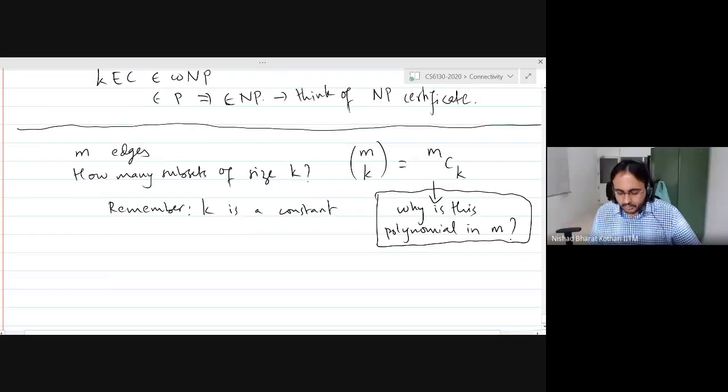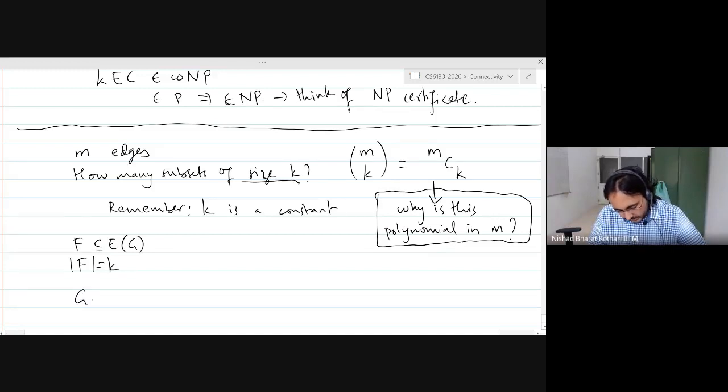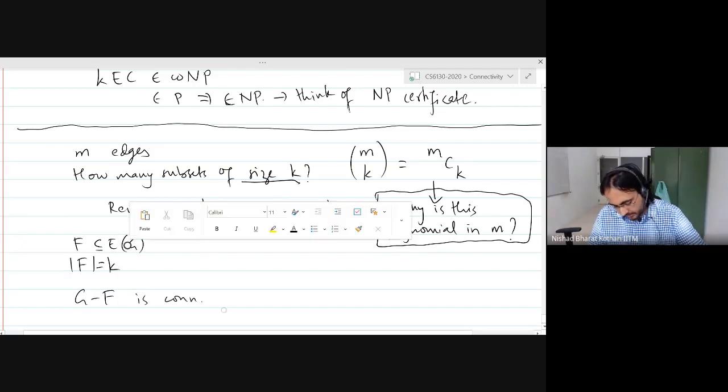Okay. And so you can choose all subsets. This is going to be a polynomial in m. And for each subset, you delete it and you check whether the remaining graph is connected, right? So if F is some subset of the edge set and the cardinality of F is equal to k, a subset of size k, then what you do is you delete the set and you check whether this graph is connected, right?